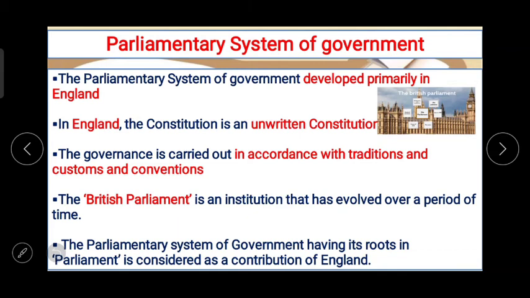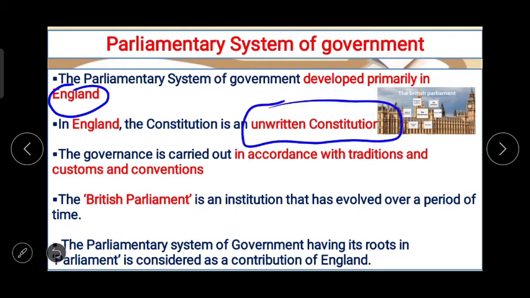The parliamentary system of government developed primarily in England. Where did it develop? It developed in England. The English constitution is an unwritten constitution. जैसे हमारे देश का कॉन्स्टिट्यूशन रिटन है, and one of the biggest written constitutions of the world, दुनिया में जितने भी लिखे हुए कॉन्स्टिट्यूशन हैं उसमें से बड़ा कॉन्स्टिट्यूशन है हमारे कंट्री का.